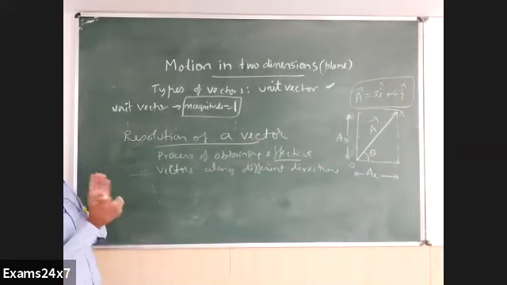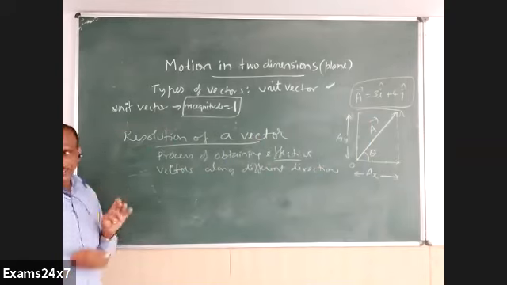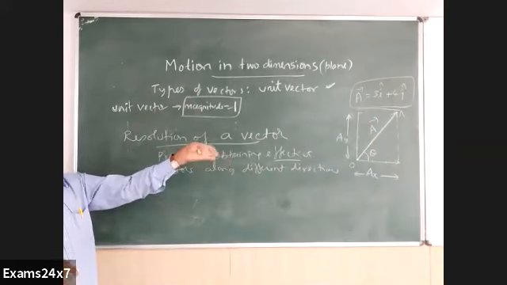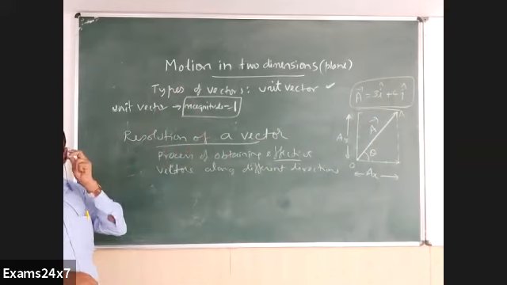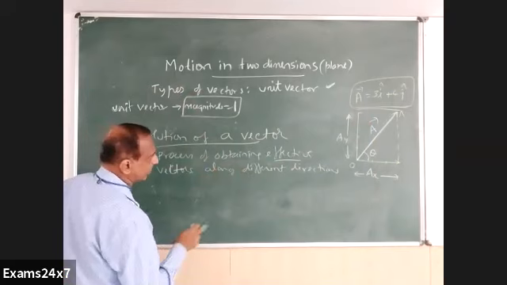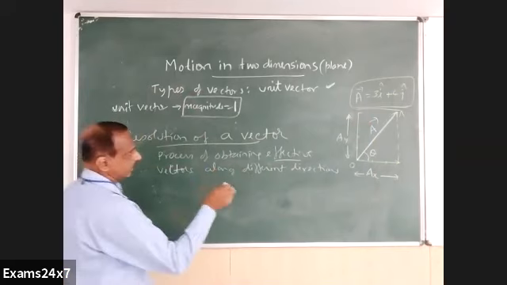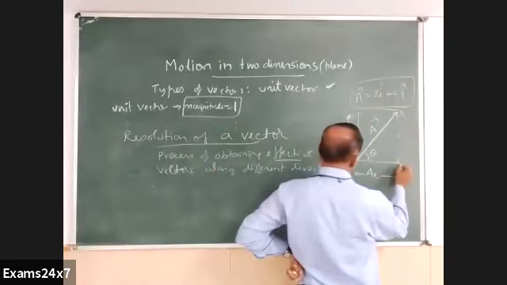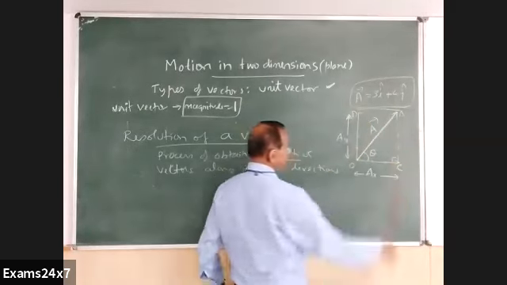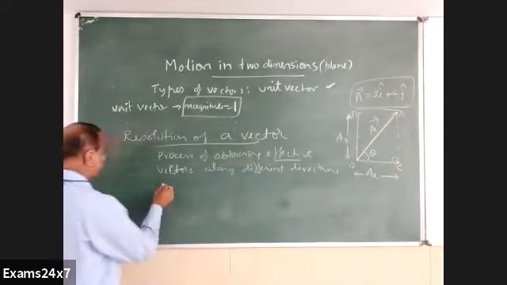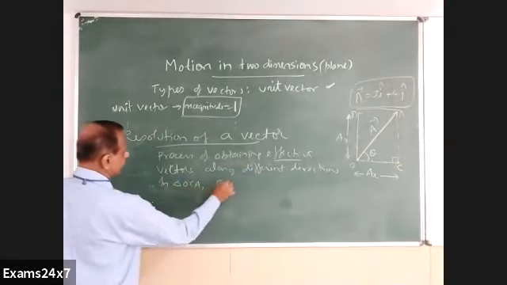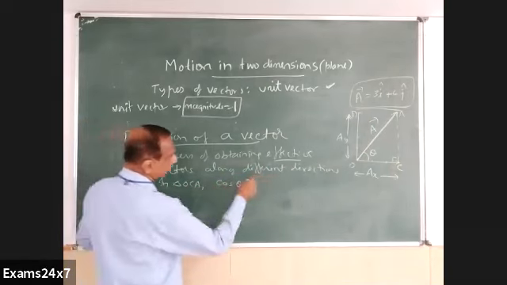Now we have to get how much AX is compared to A. In my example, I took A as 5, I got AX as 3. It can be anything depending upon that angle. So in general, we can find out the AX value in terms of A like this. Take this right angled triangle OCA. In this triangle, what is cos theta equal to? Adjacent by hypotenuse.